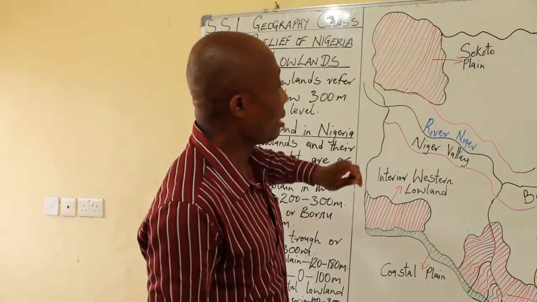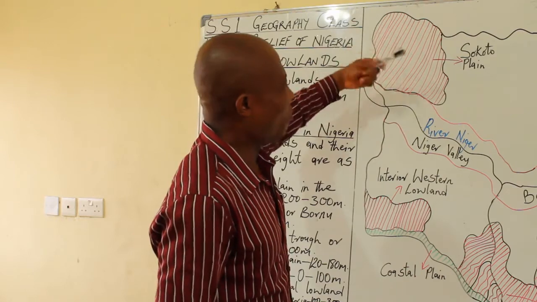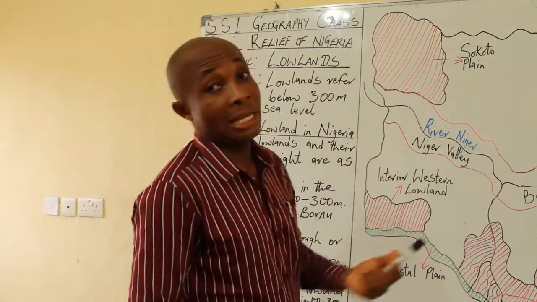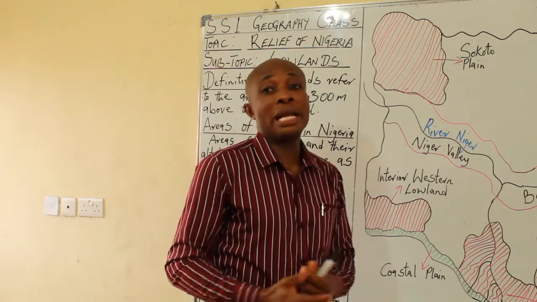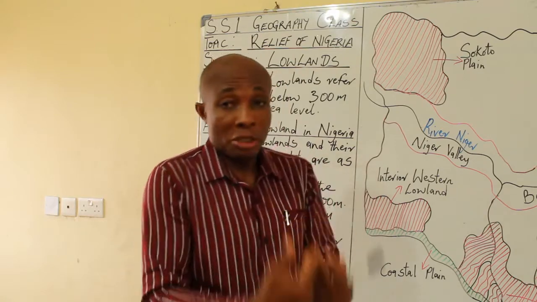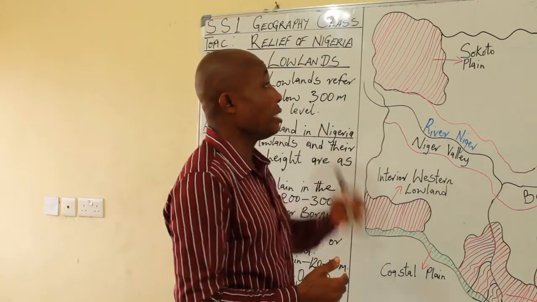Within the Sokoto plain, we have predominantly the Hausa Fulani. They are the predominant people within, though we still have the traditional indigenes of this area.